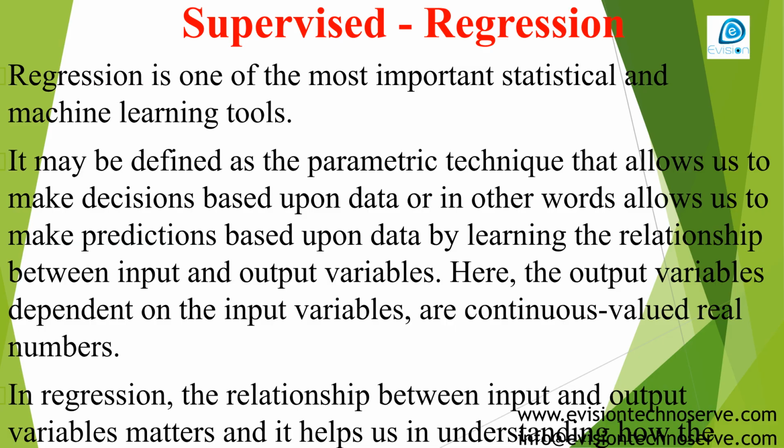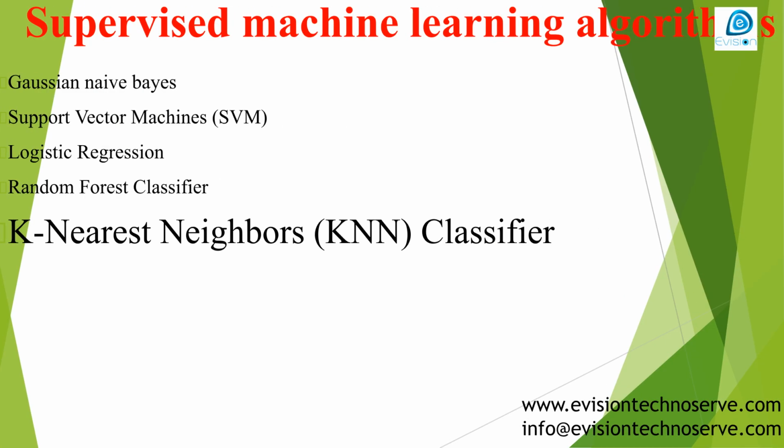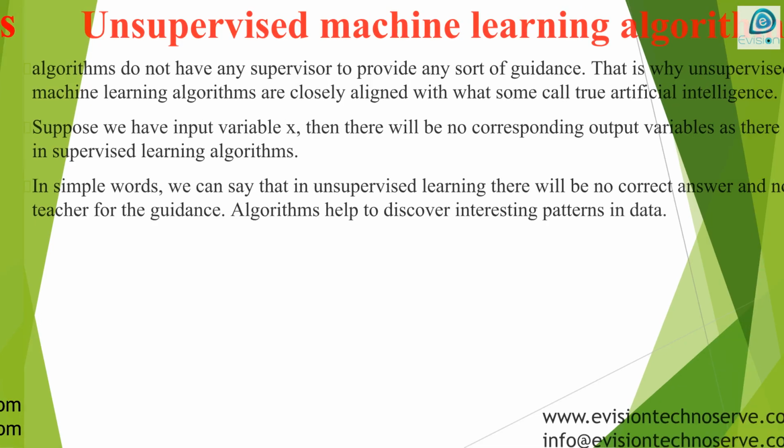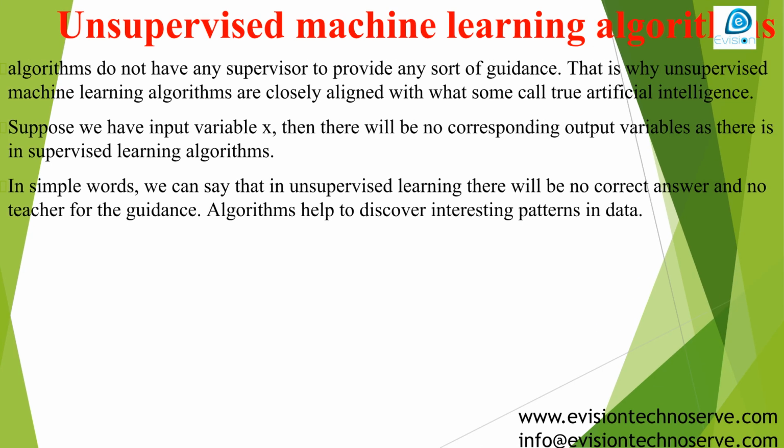Regression, a vital statistical and machine learning tool, involves parametric techniques for making predictions based on data. It establishes a relationship where continuous output variables depend on input variables. Regression is used for predicting values such as prices or economic variations. Examples of supervised machine learning algorithms include Gaussian naive Bayes, support vector machines (SVM), logistic regression, random forest classifier, and k-nearest neighbors (KNN) classifier.